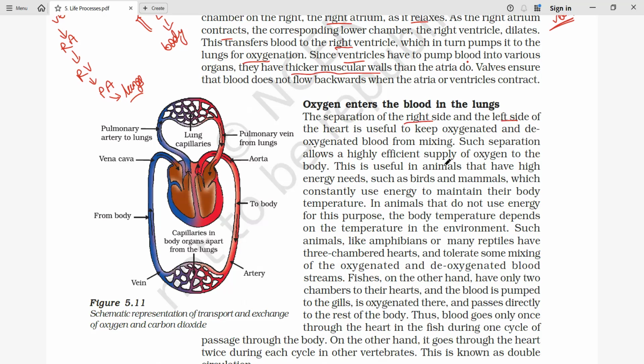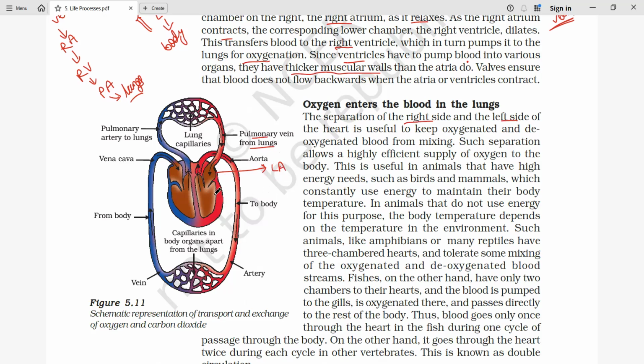So in the case of the human heart, what we have seen is that in one cycle, blood is going to pass 2 times through the heart. So now finally, what is happening here? This pulmonary vein carries the oxygenated blood from the lungs to the left atrium. When oxygenated blood reaches the left atrium, it is relaxed.